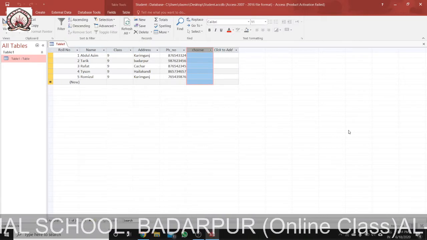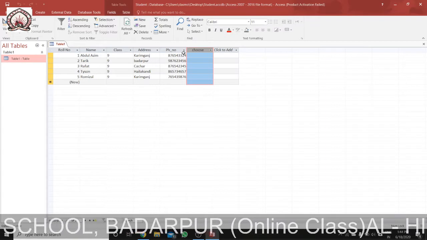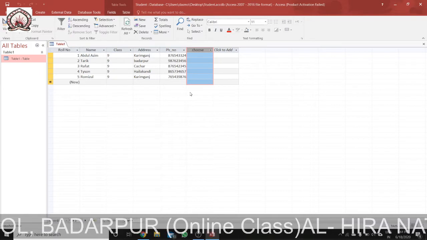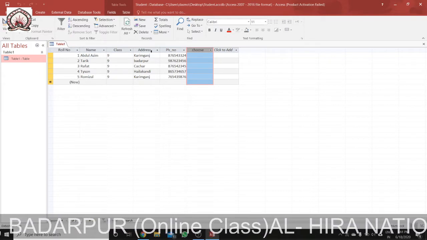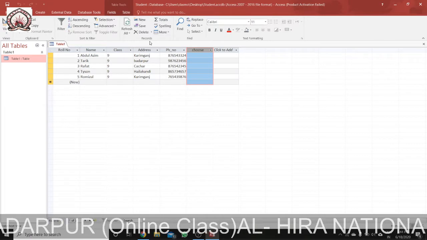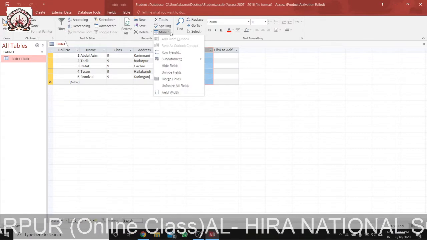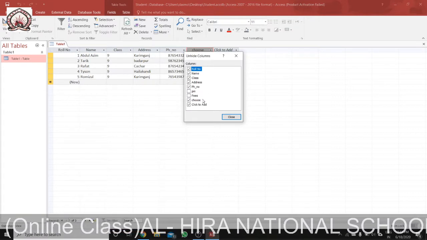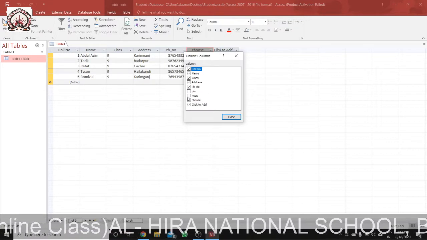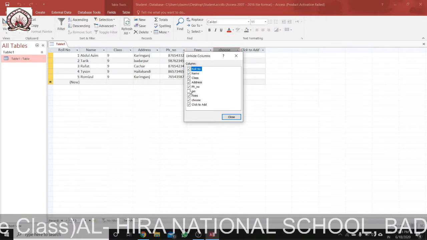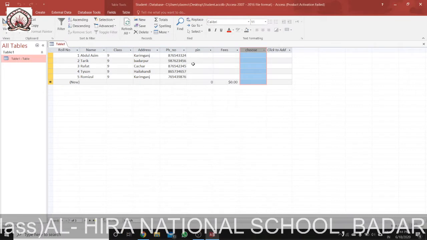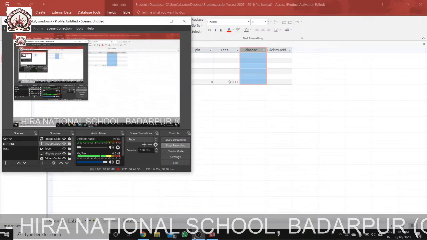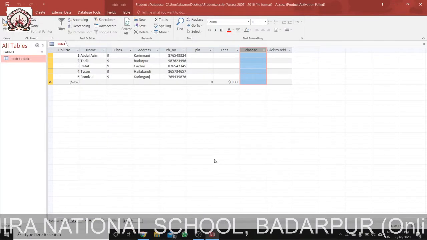We can also unhide fields. Now as I have already hidden two fields, how to restore the hidden fields? We'll click on home tab, under record group we'll click on more, then you can see unhide fields. See which ones I have hidden, and I want to unhide fees, and you can see pin is coming too. See, fees and pin have come back. So this is how we can hide or unhide.